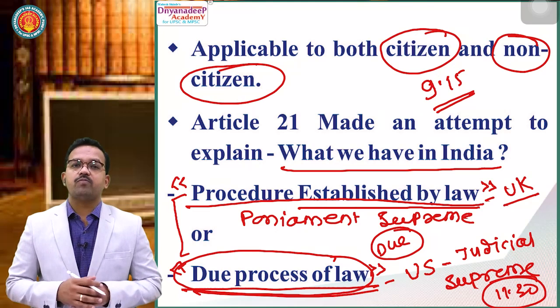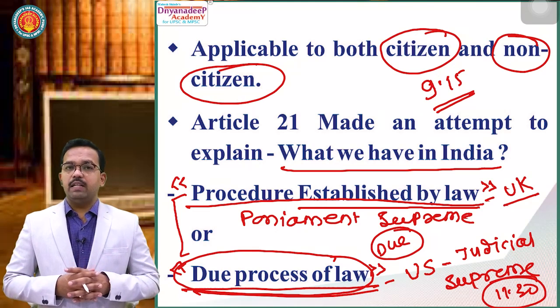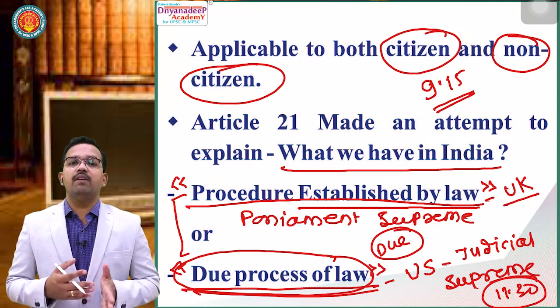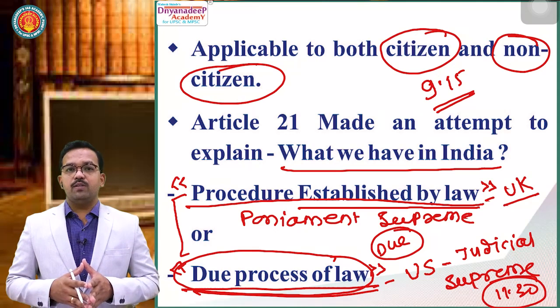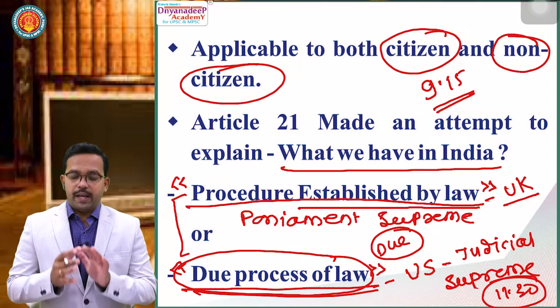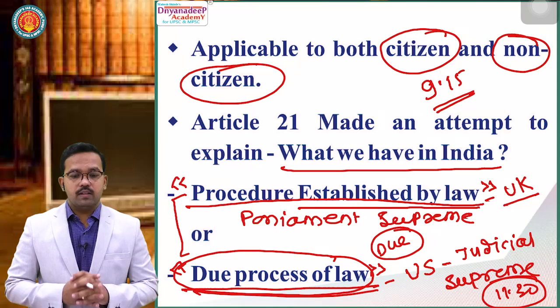of law. That's why Article 21 makes an attempt, through various judicial decisions, to show what we have in India, whether we have parliamentary supremacy or judicial supremacy. I will make an attempt to explain that in this very simple article. Clear? Now see.